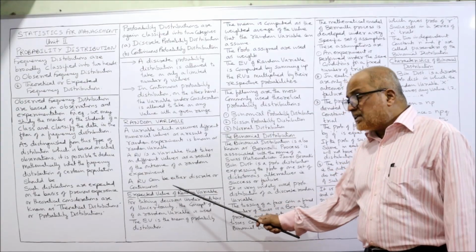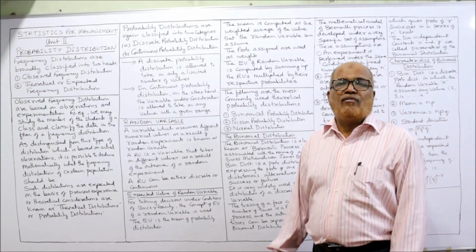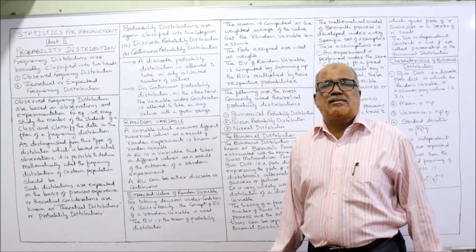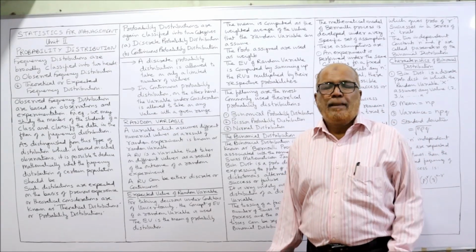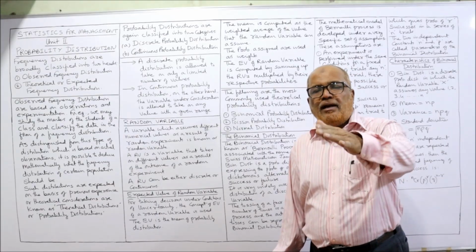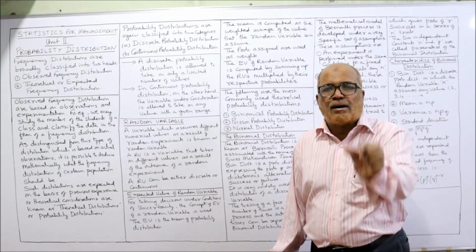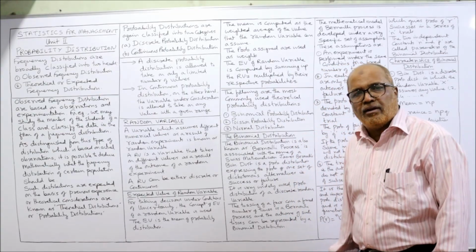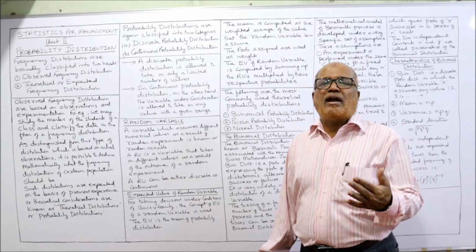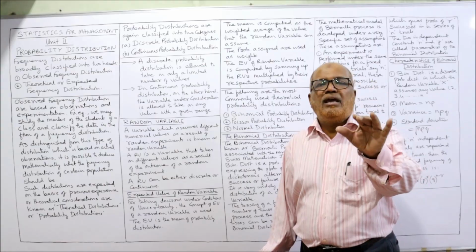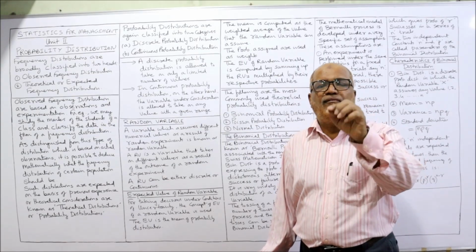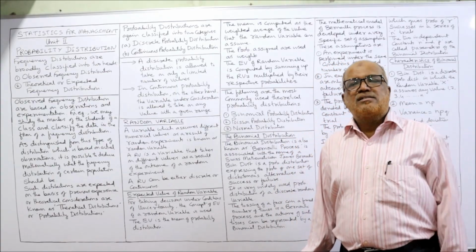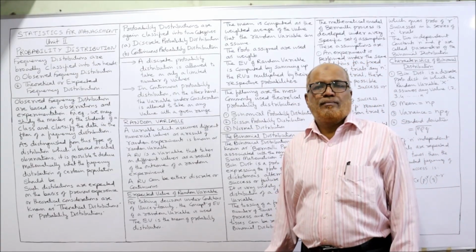Now what is expected value of random variable? If we assign the probabilities to the random variable, multiply the probability with the random variable and sum up, you will get the expected value of random variable. So expected value of random variable is simply the mean of the random variable, the weighted average of the random variable, where weights are the probabilities.